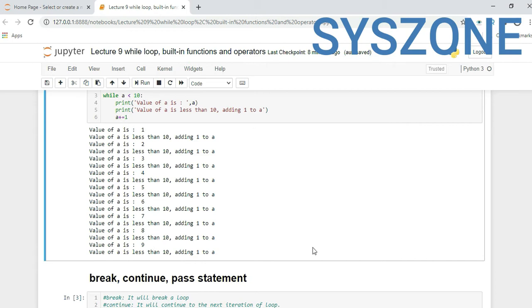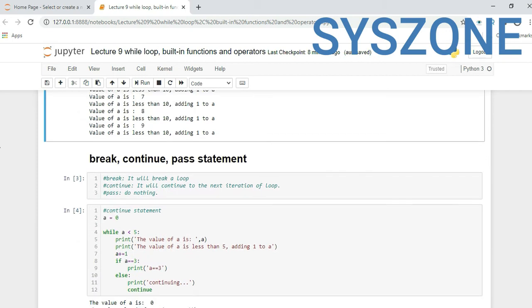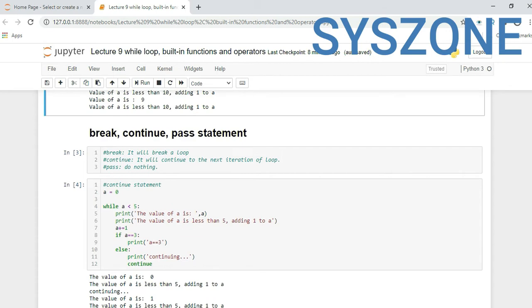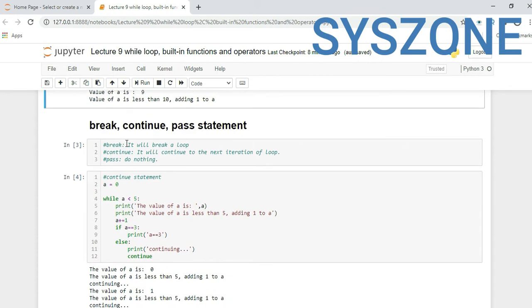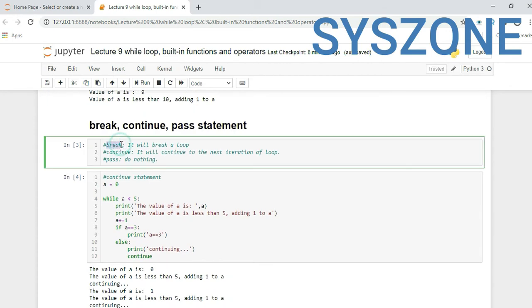We can see the break, continue, and pass statements, which we use majorly in a loop. Break: what does this break statement do? It will break a loop. If a loop is continuously running and, by satisfying some condition, you want to break that loop right there, we can use a break statement.